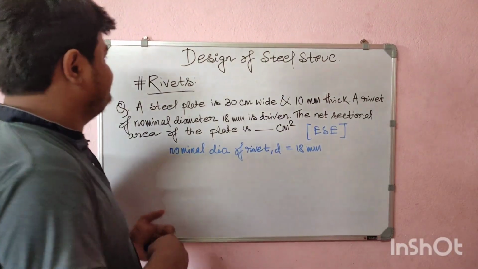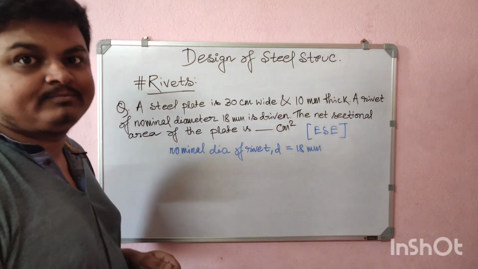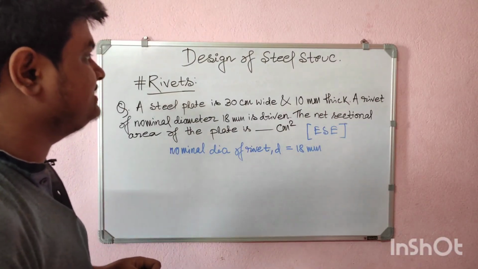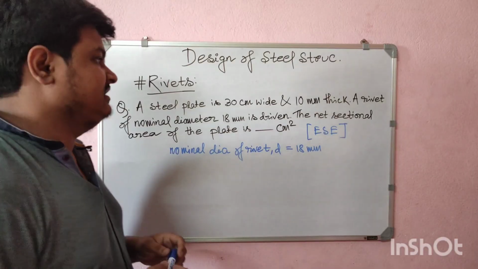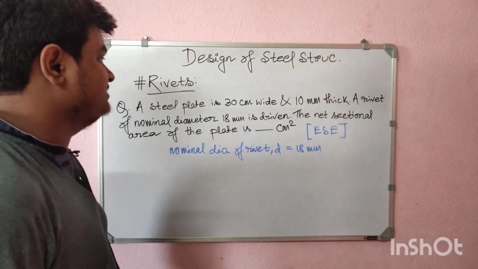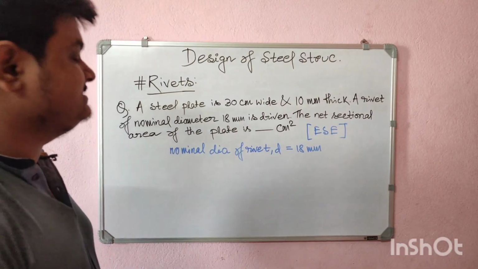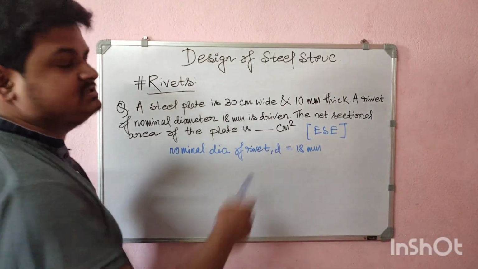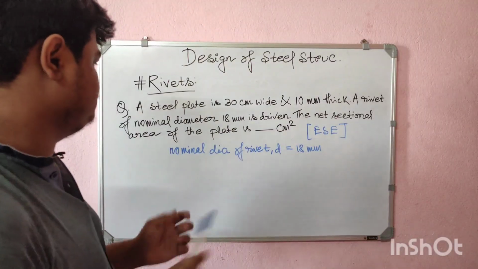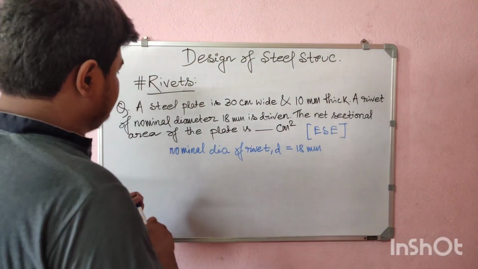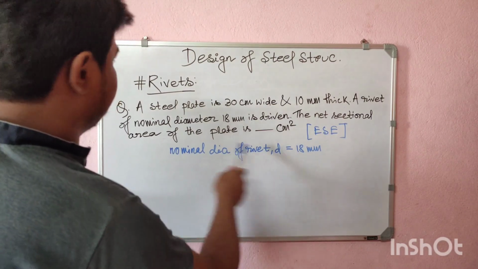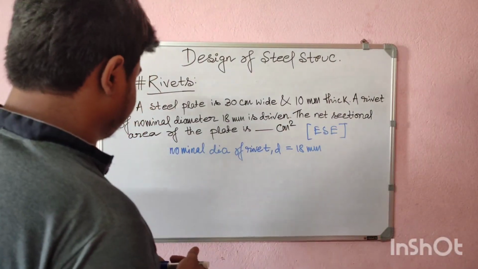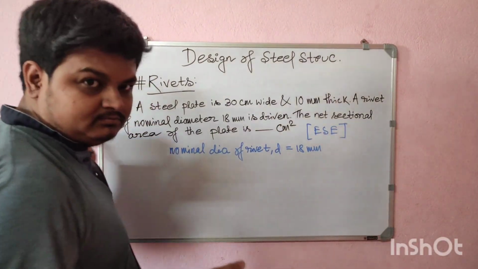So the first question: what is given here is that the steel plate is 30 cm wide and 10 millimeter thick. A rivet of nominal diameter 18 millimeter is driven. The net sectional area of the plate is, we have to find out in cm squared. First, the nominal diameter of the rivet is given, that is 18 millimeter, and after that we have to find the plate hole dia.